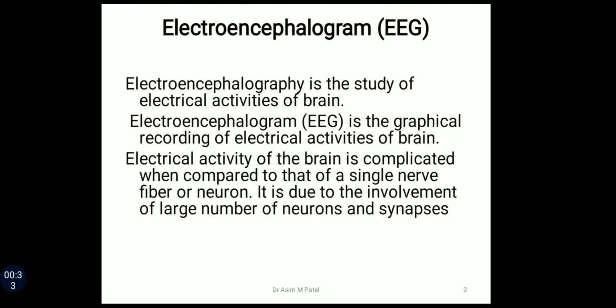Electroencephalogram is the graphical recording of electrical activities of the brain. Electrical activity of the brain is complicated when compared to that of a single nerve or neuron. It is due to the involvement of a large number of neurons and synapses. As the brain has a large number of neurons and many synapses, its electrical activity is very difficult to understand.